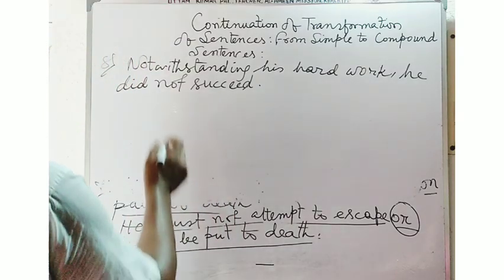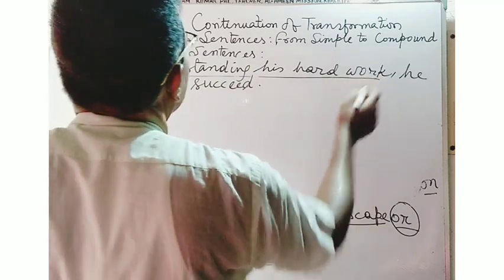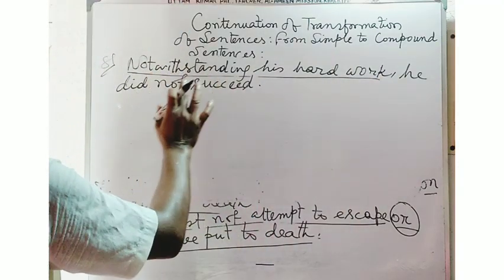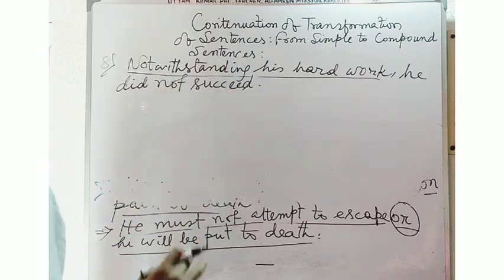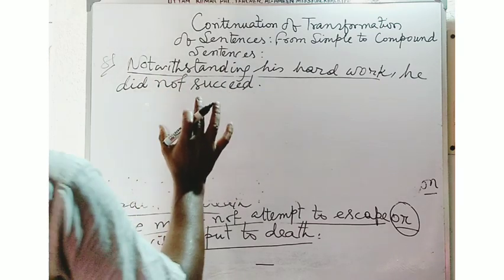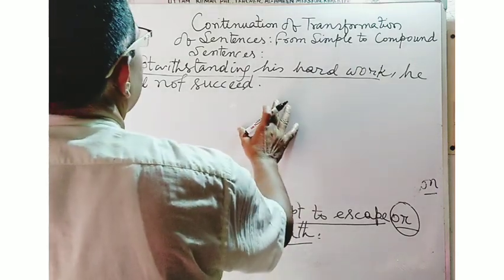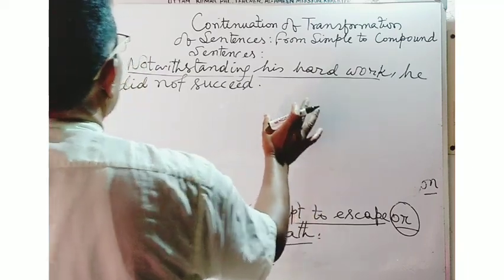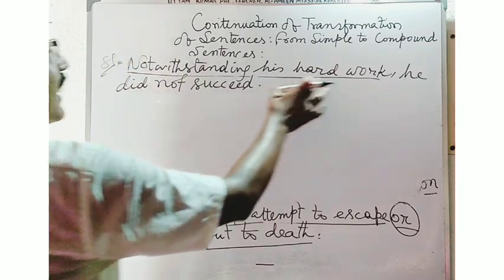Now students, here you will see, notwithstanding his hard work. This is a phrase, notwithstanding his hard work, or in spite of his hard work, he did not succeed. He worked hard, yet he did not succeed. This is the answer of the compound sentence. And here, notwithstanding means in spite of his hard work.